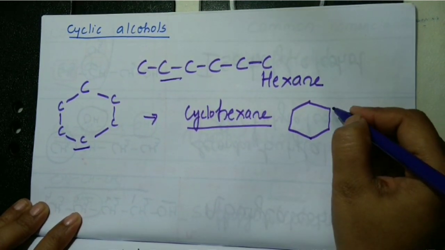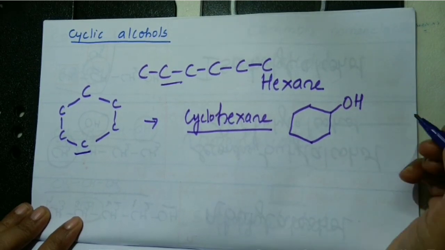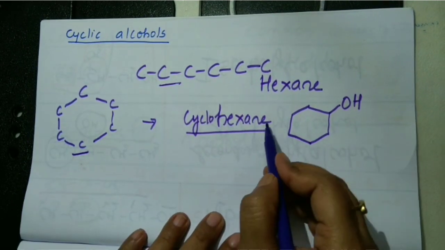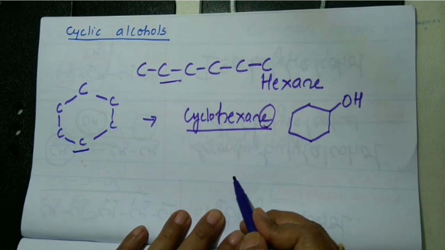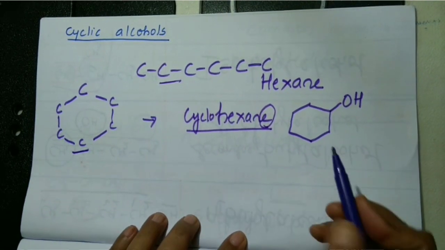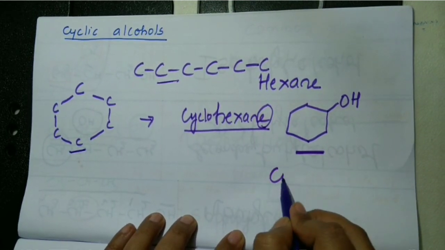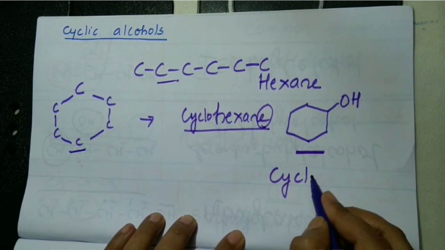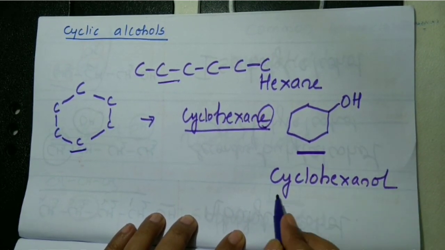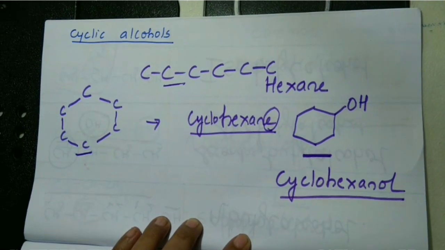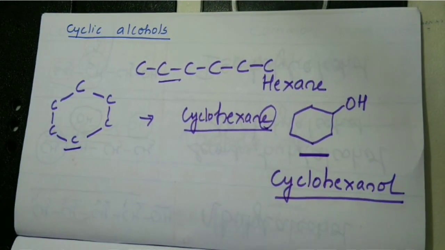Now to this, if I attach an OH group, what should be the name of the molecule? The E of hexane should be replaced by what? OL. Therefore, name of this particular molecule is cyclohexanol. So, name of this molecule is cyclohexanol.